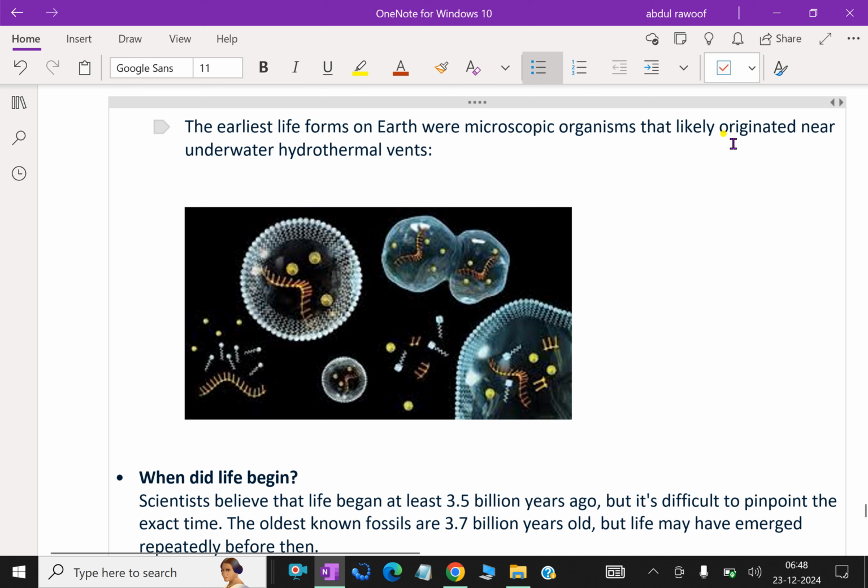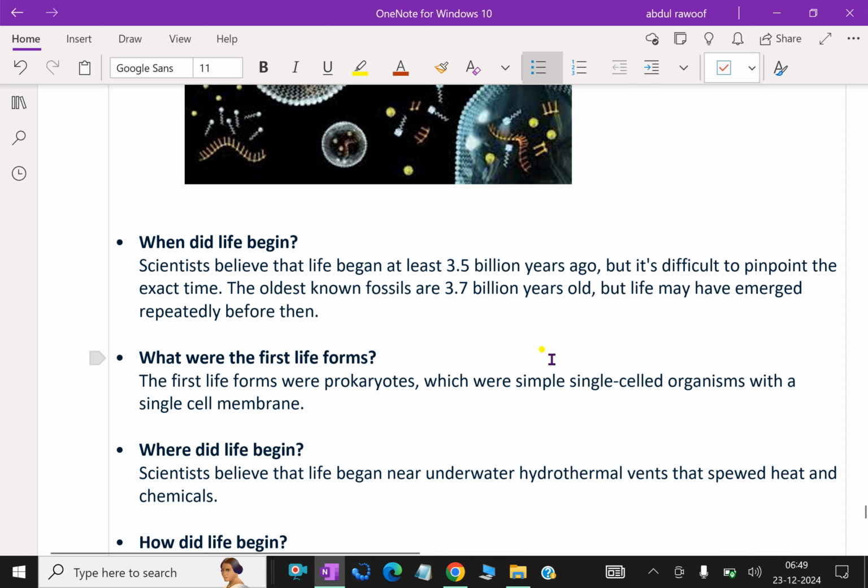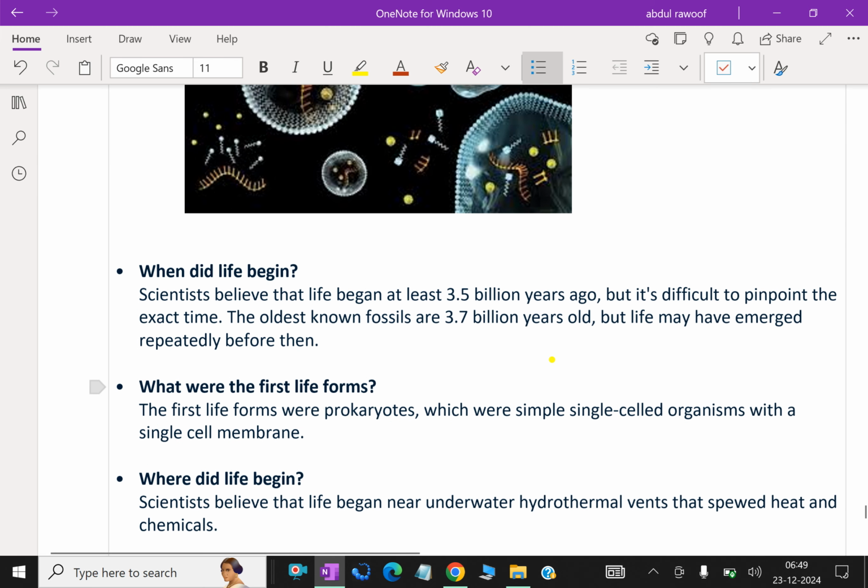Look at this question: what is the earliest life form on Earth? Microscopic organisms that likely originated near underwater hydrothermal vents. That is, the earliest living things were introduced near these underwater hydrothermal vents. When did life begin? Scientists believe that life began at least 3.5 billion years ago, but it's difficult to pinpoint the exact time. The oldest known fossils are 3.7 billion years old, but life may have emerged repeatedly before then.